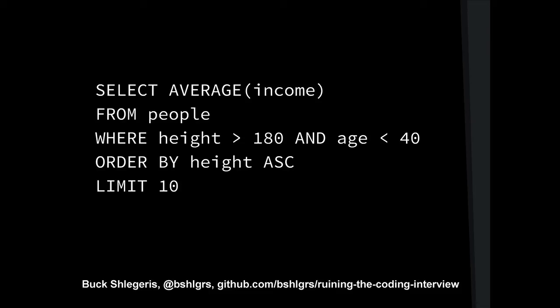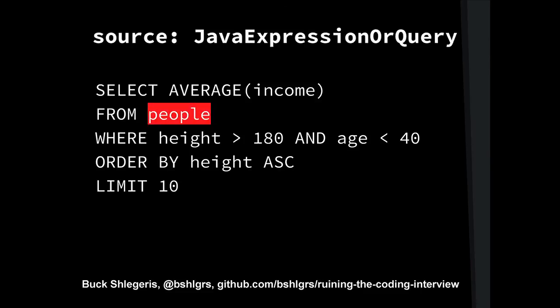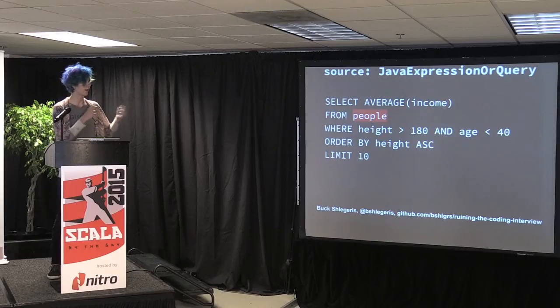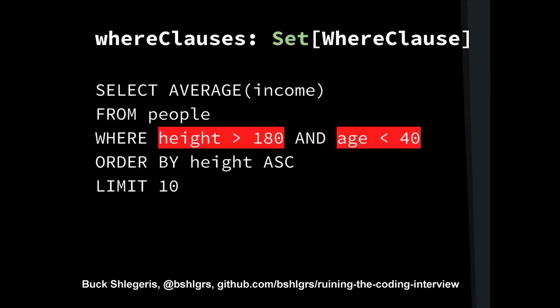I'm going to point out a few parts of it, which I'm going to use in my query data structure. Here we have the source. So this is where we're going to get our data from. It, in my system, has the type Java expression or query. In this case, it's just a reference to the variable people. Then we're going to have a list of where clauses, or a set, sorry, because where clauses are commutative. You can swap their order.